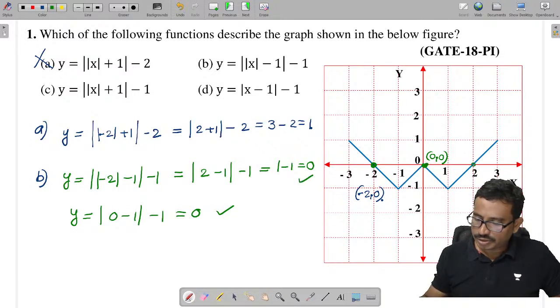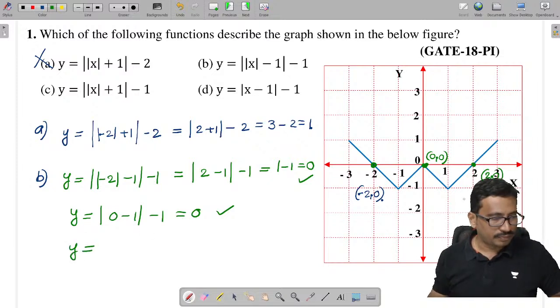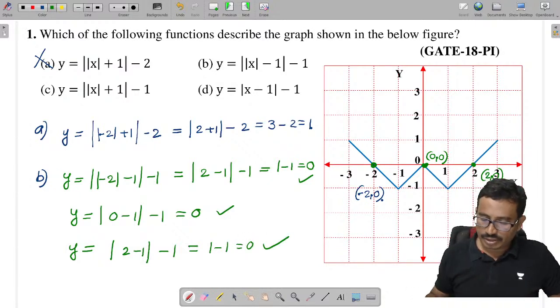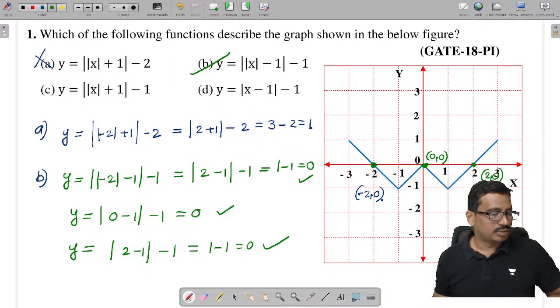Now you can check this point also. This point is (2, 0). Check the y value here. It is mod of 2 minus 1 minus 1, which is equal to 1 minus 1, which is equal to 0. This point is also satisfied. Now you can see all the points are satisfying, so from this I can say option B. Check it. Everybody done?